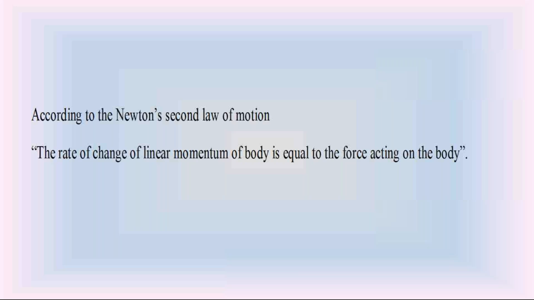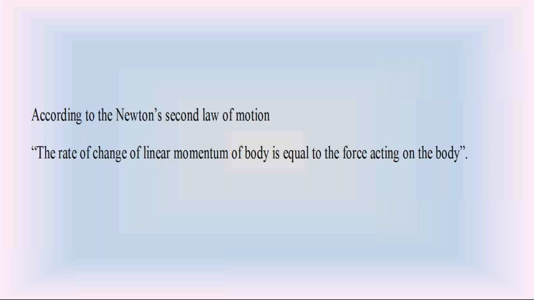Change of linear momentum means initial linear momentum minus final linear momentum. What is the rate of change of linear momentum? Rate of change of linear momentum means change of linear momentum divided by time.